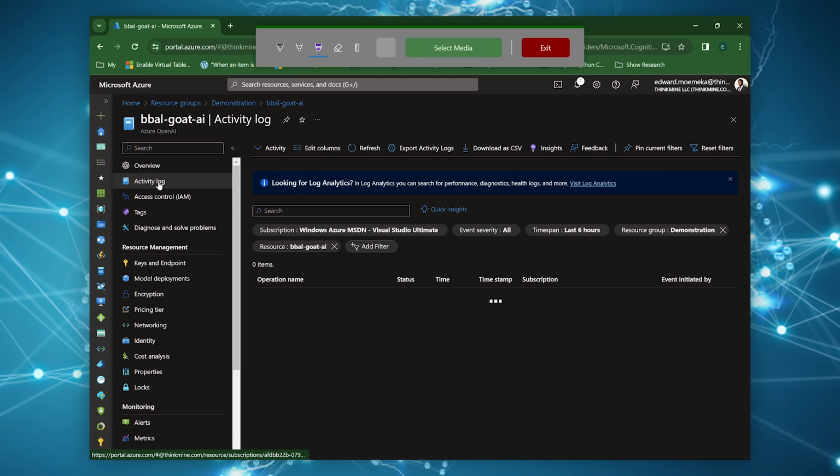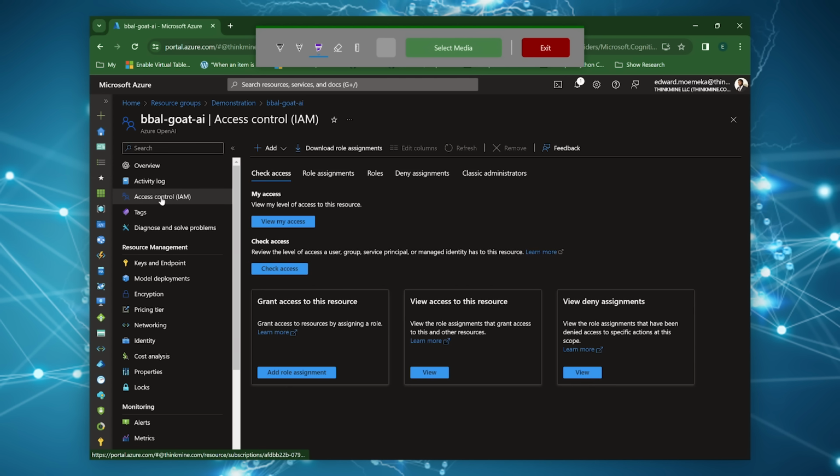So, of course, up top, you have the activity log. This gives you a view into who has been using this resource, who has been modifying this resource. It's the same as with any other resource that is in Azure. You can use this to see what has been done to the actual resource on the Azure plane.